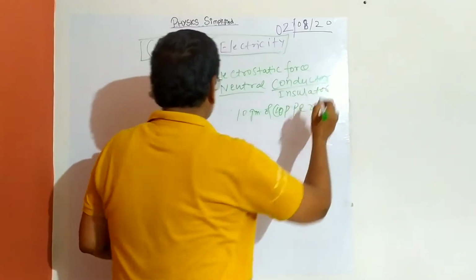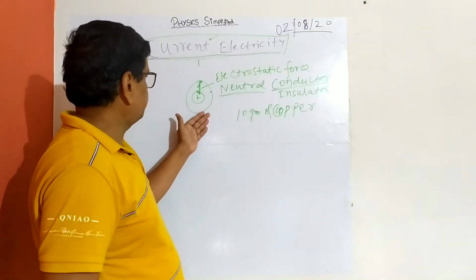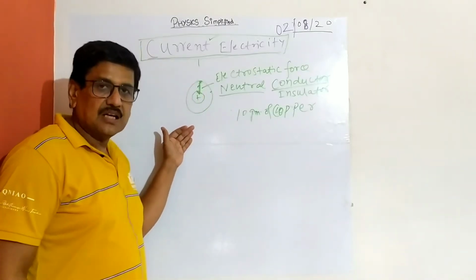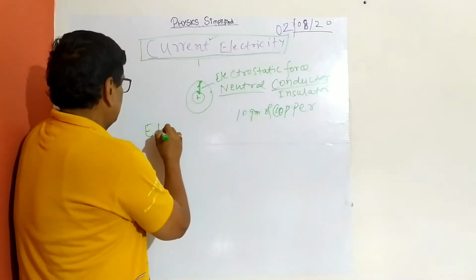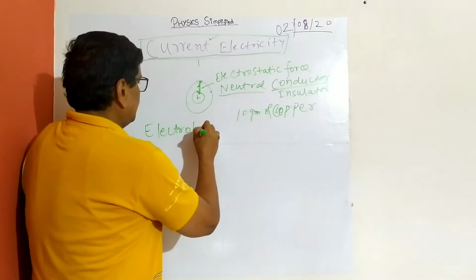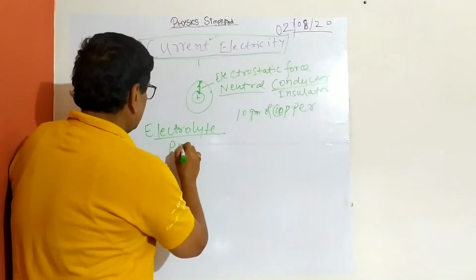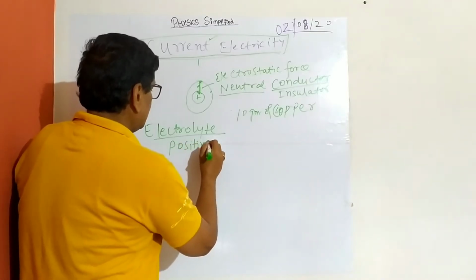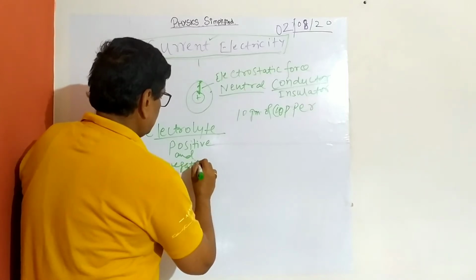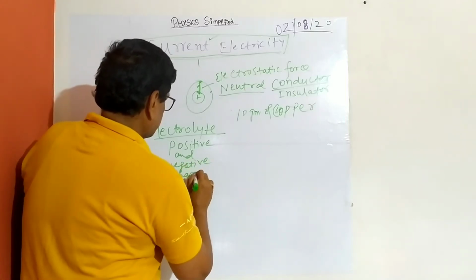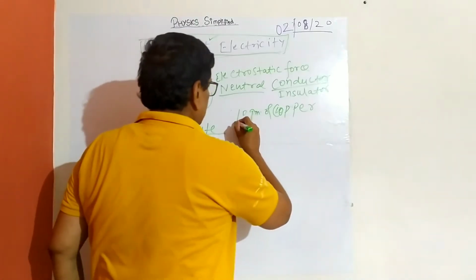So as per your knowledge, I know current is the flow of charges, and precisely the flow of electrons in a conductor. But in an electrolyte, there is a flow of both positive and negative charges, and so there the current is measured by the charge. So coming, just this is a distraction, but now coming to the 10 gram of copper.